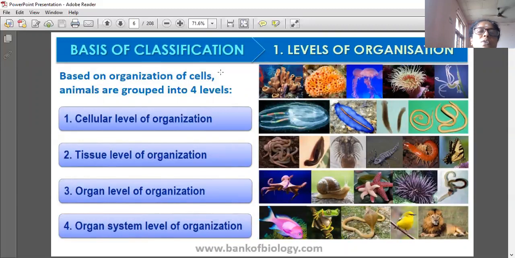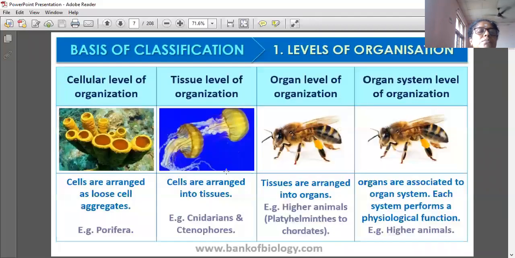First one is levels of organization. Based on organization of cells, animals are grouped into 4 levels: cellular level of organization, tissue level of organization, organ level of organization, organ system level of organization. In the cellular level, sponges are shown here, phylum Porifera. Cells are arranged as loose cell aggregates. In the tissue level of organization, cells are arranged into tissues, in cnidarians and ctenophores. In the organ level of organization, tissues are arranged into organs. Example, higher animals, Platyhelminthes to chordates.